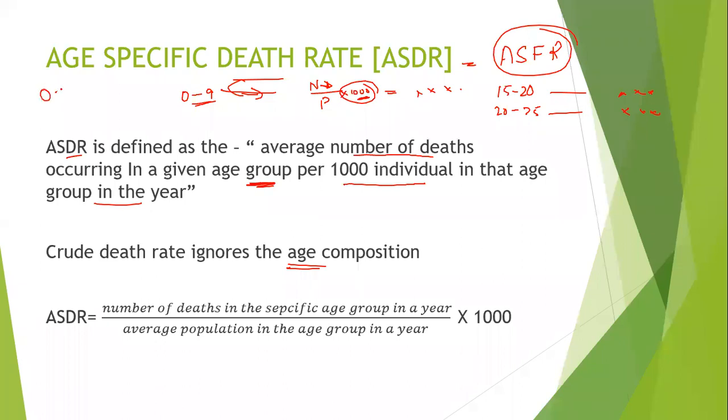As per the study, what they have found is that from the age group of 0 to 5 years and above 60 years, the death rate will be high, that is the infants and the older people.